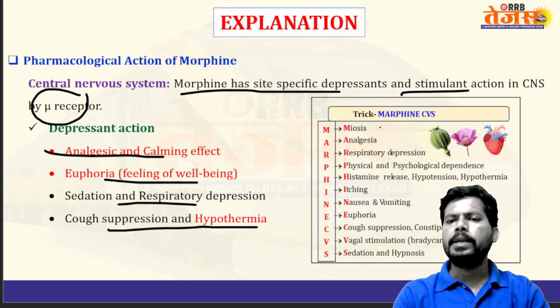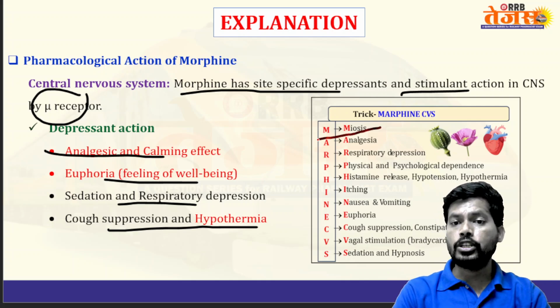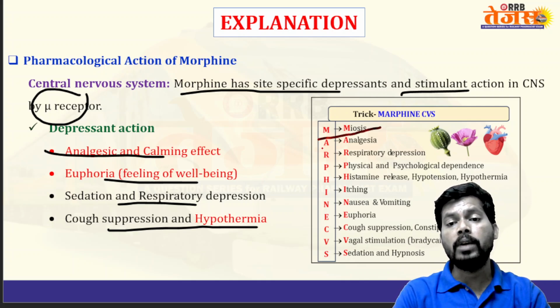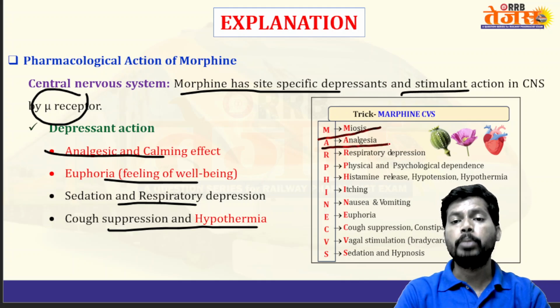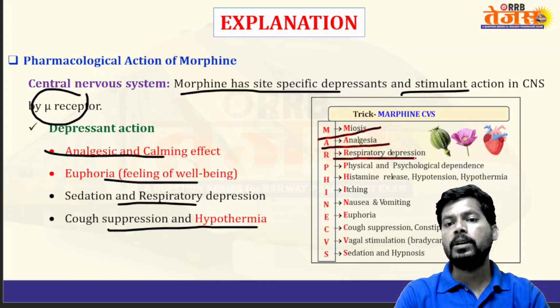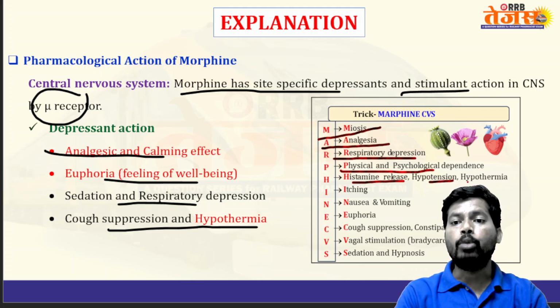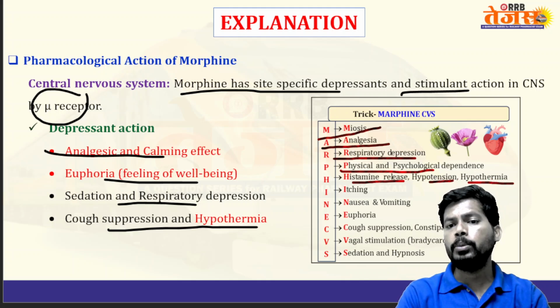Next, the trick. Morphine causes miosis in the eye, constriction of the pupil. Morphine, by acting at the spinal and supraspinal level, produces analgesia, pain relief. By acting on the lungs, it causes respiratory depression. Morphine may lead to physical as well as psychological dependence. Morphine increases the release of histamine that leads to hypotension, low BP, as well as itching reactions, and morphine decreases the body temperature, hypothermia.